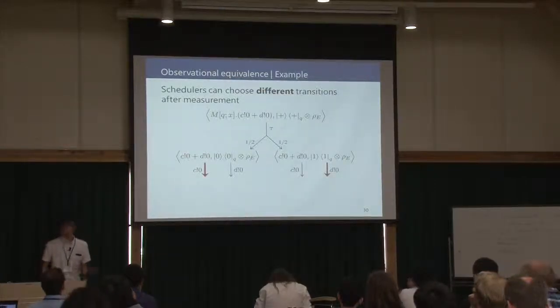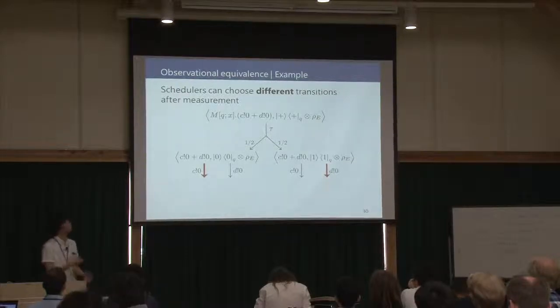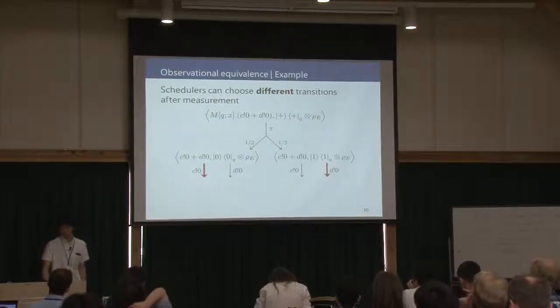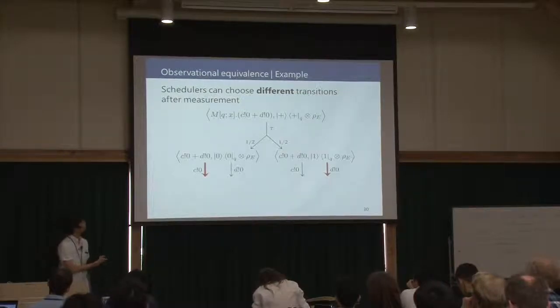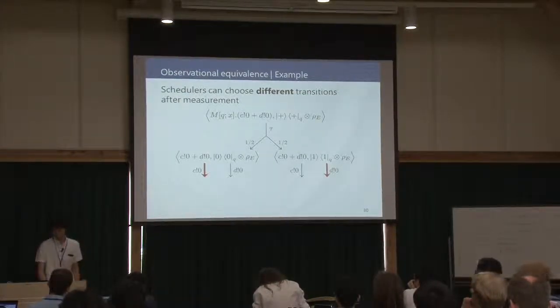Now I thought about why they are not equivalent under observational equivalence. We thought this is because schedulers can choose different transitions after the measurement. This slide shows such a situation. Schedulers choose different transitions.